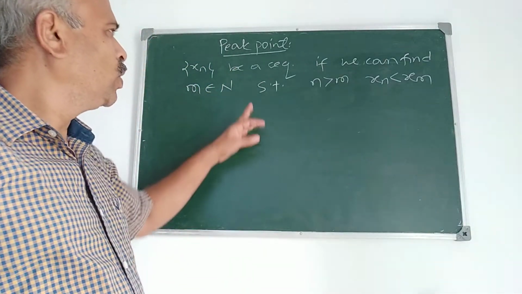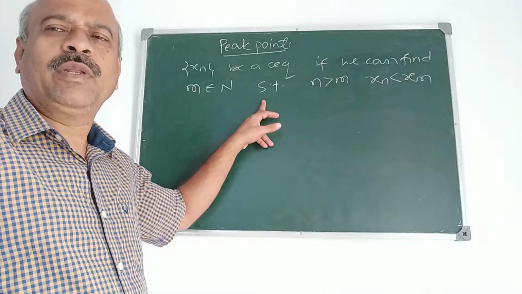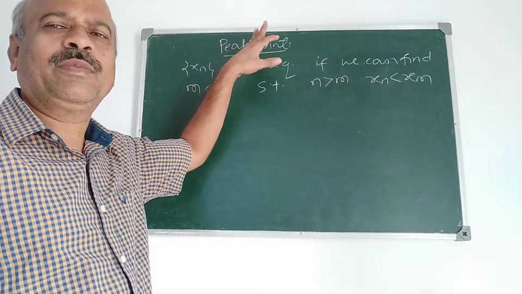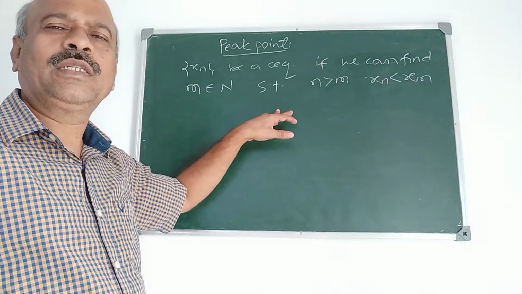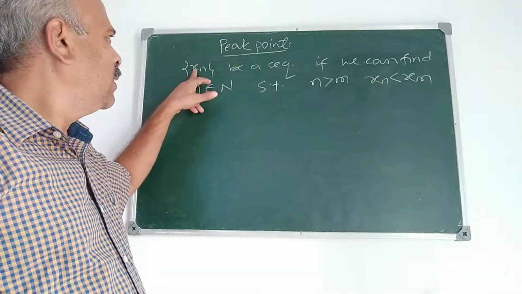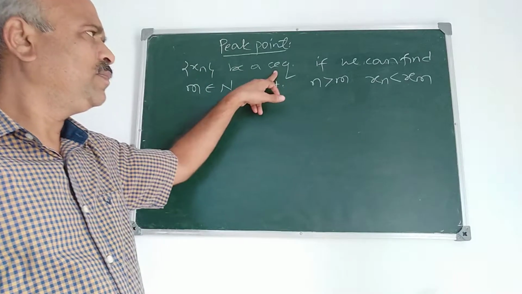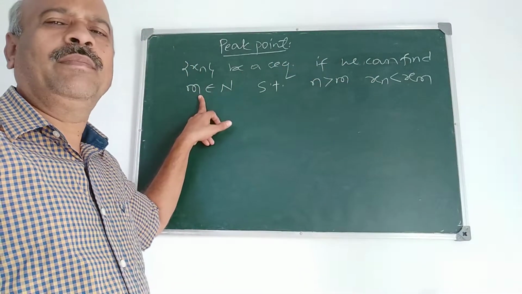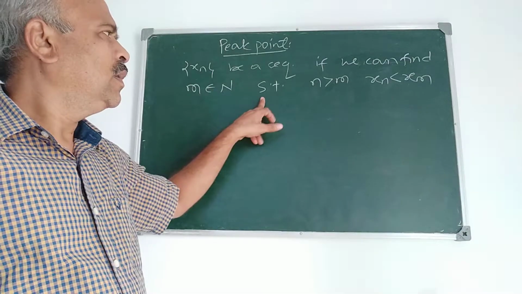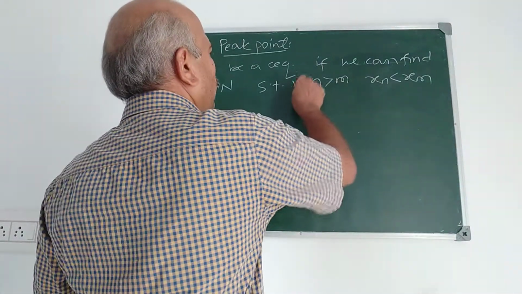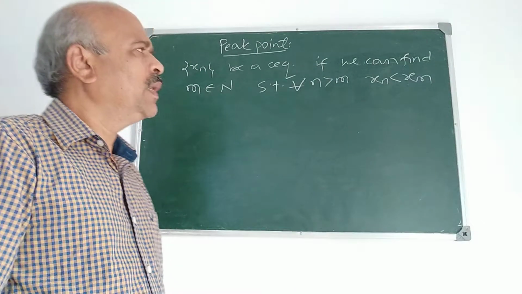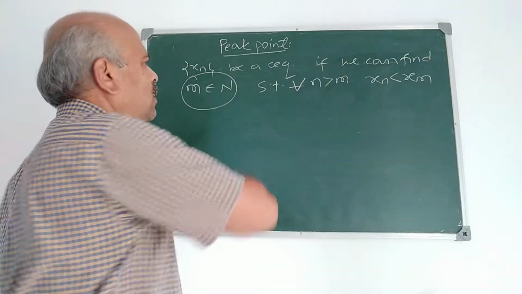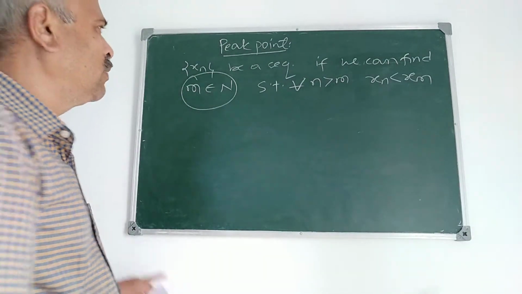Understand? Because the next proof of the theorem depends on this definition only, the peak point. We use this concept, peak point, to prove the next theorem. I repeat, xn is a sequence. If we can find a natural number m such that for all n greater than m, xn is less than xm, then this m is called a peak point of the sequence.